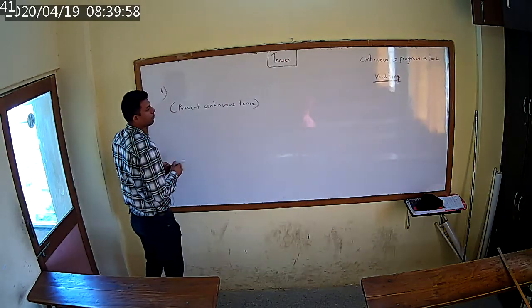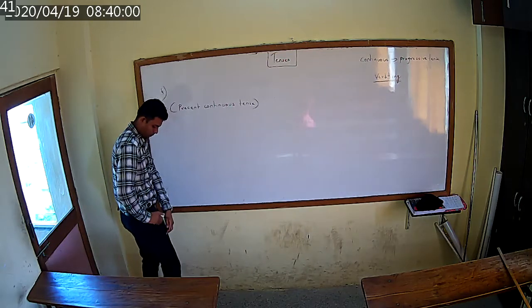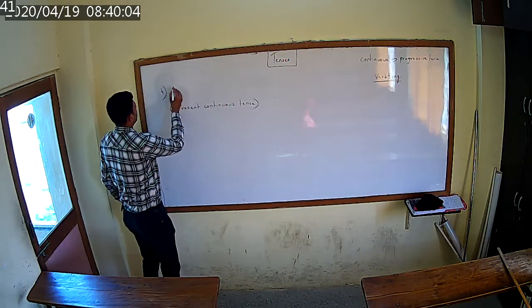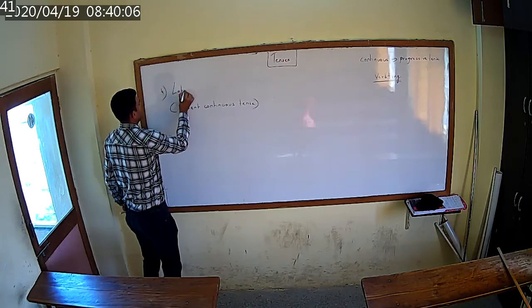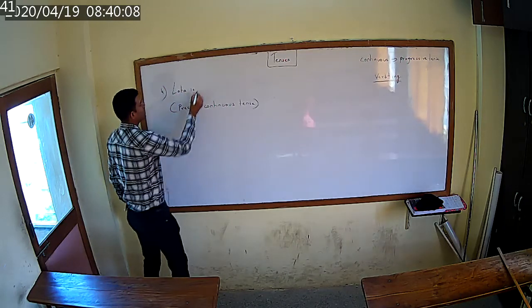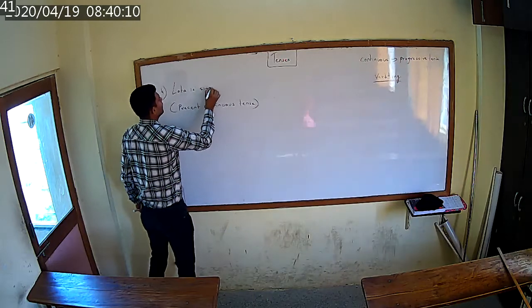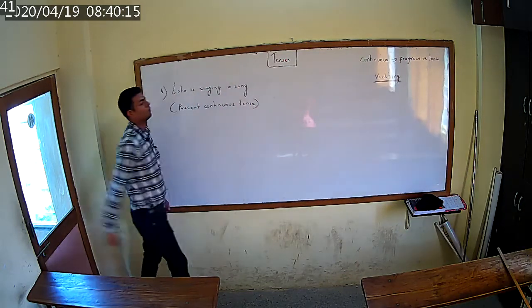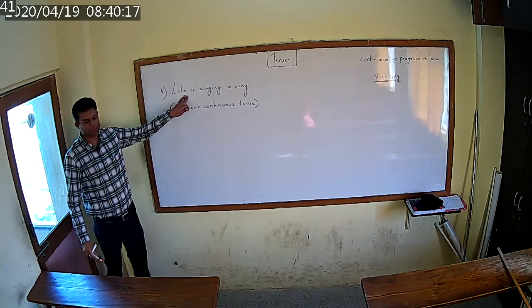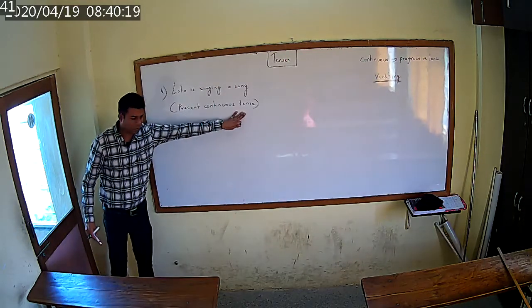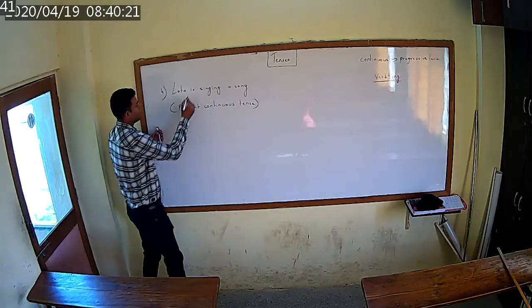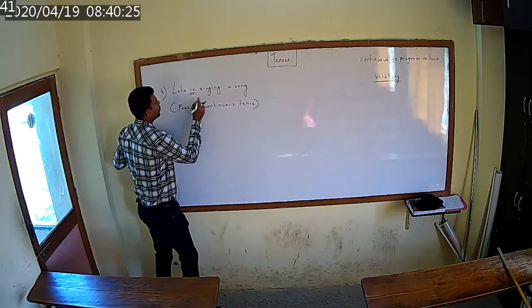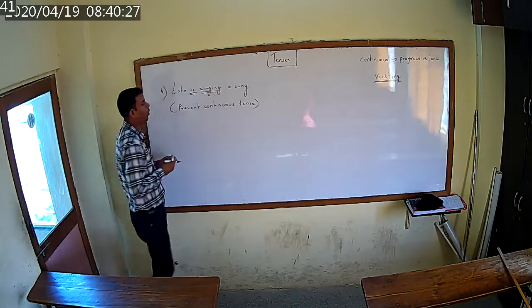Now here, the sentence: Lata is singing a song. This is your present continuous tense. What is the helping verb that we use? Is. Singing a song.